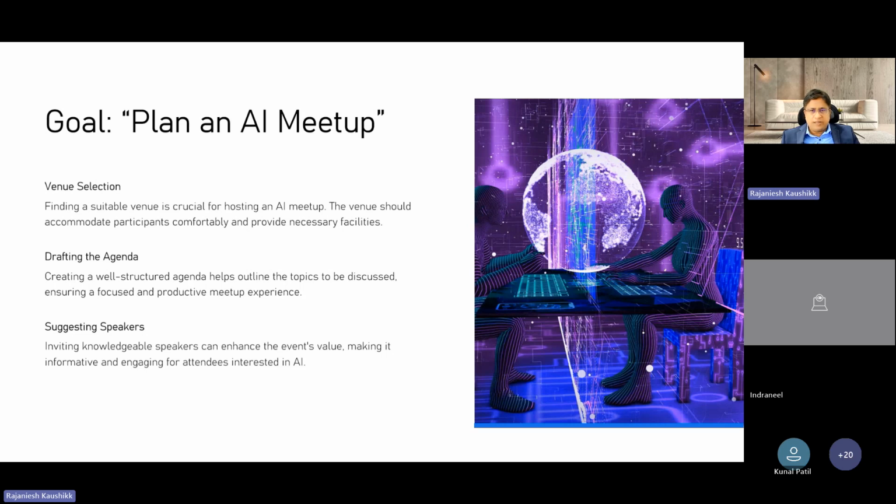So when I tell it that I'm going to create an AI meetup in Pune, it is going to let me know the venue selection. Then it's going to draft the agenda for me, and then it is going to suggest the speaker. For example, if I want to schedule a SharePoint or M365 event in the Pune location, then it may tell me the suggested speaker name as Nandeep, right? And it's going to tell me about a venue in a nearby hotel, right? So these are the things it is going to do based on the user inputs.